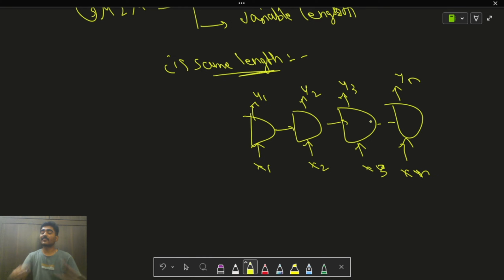So this is the same length type of architecture. If the sequence length is n, the output sequence length is also n. So input sequence length is equal to output sequence length. The best example for this type of task is parts of speech tagging.